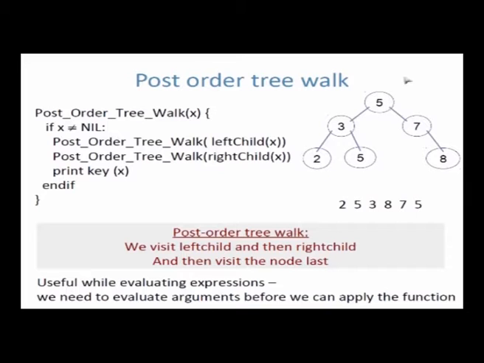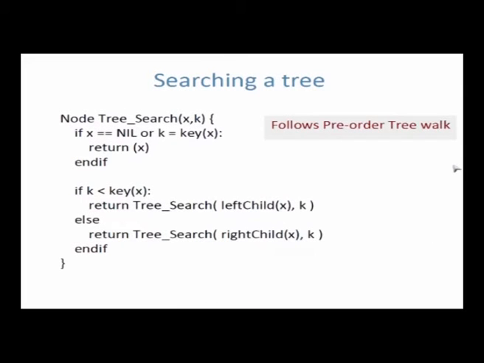On the other hand, if I am searching for 8, for example, I will start with 5, I find 8 is greater than 5, so I go right. Again I compare with 7, 8 is greater than 7, so I go right and I find 8. So very simple, searching a tree is like binary search. Compare the given key with the node. If you find that it's less than the node, go to the left. If you find it greater than the node, go to the right. And that's what I have written here.